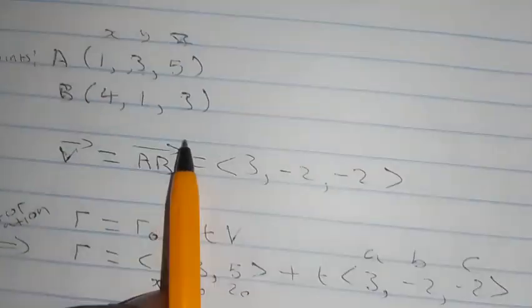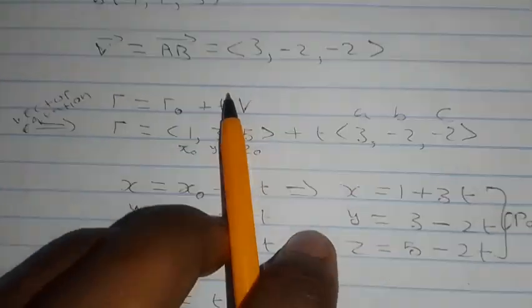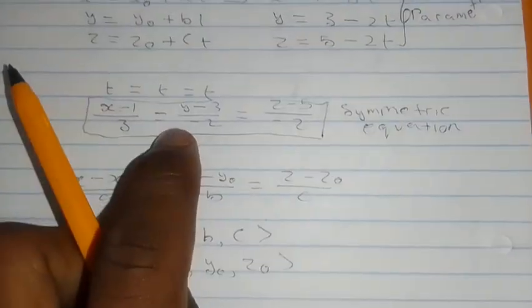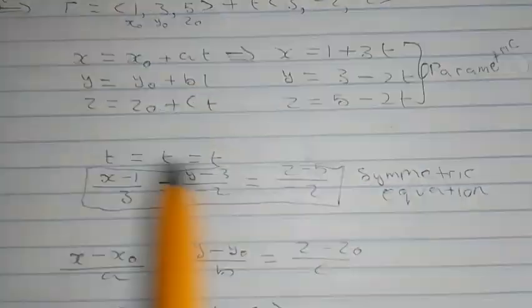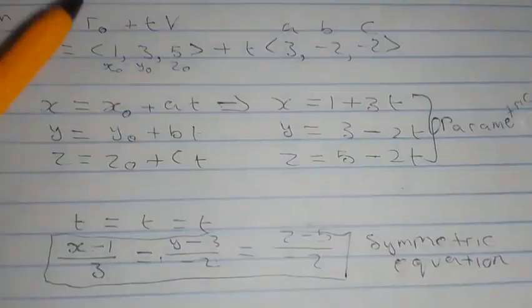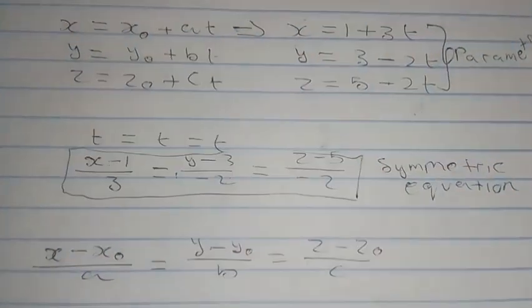So that's how you use that equation. This is the vector equation, this is the parametric equations, and this one is the symmetric equations. And you can find the parametric equation if you have the symmetric equation, and you can also find the vector equation using either one of these two. So that's how you'll solve these problems.